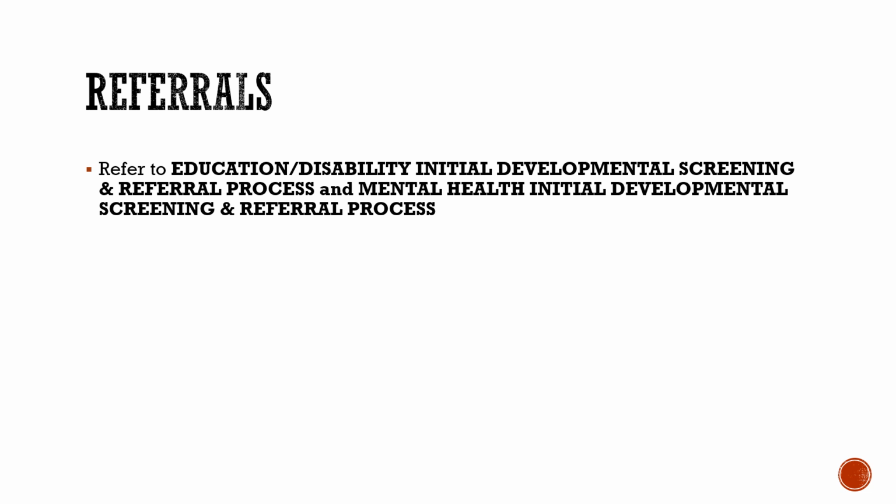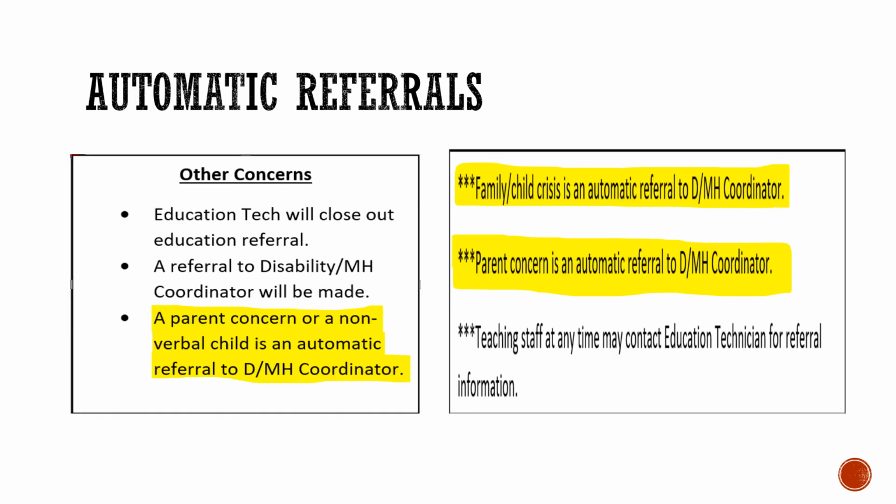Referrals. Refer to the Education Disability Initial Developmental Screening and Referral Process and the Mental Health Initial Developmental Screening and Referral Process. Automatic referrals. A parent concern or nonverbal child is an automatic referral to the Disability Mental Health Coordinator. A family or child crisis is an automatic referral to the Disability Mental Health Coordinator. Parent concern is an automatic referral to the Disability Mental Health Coordinator.